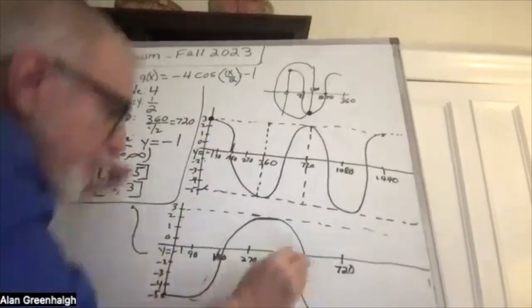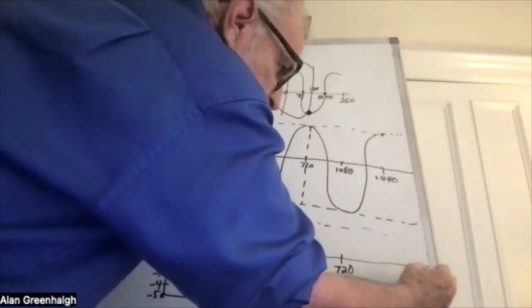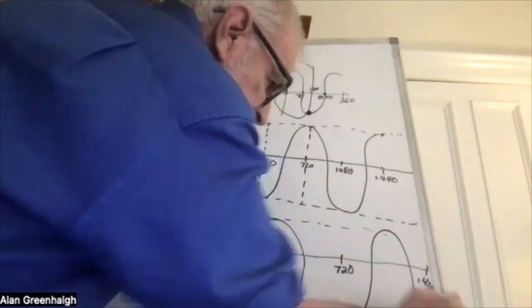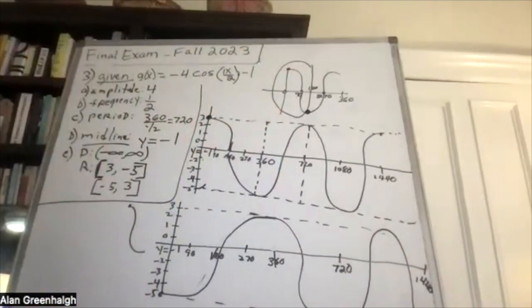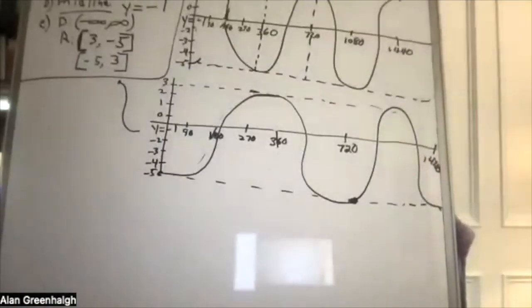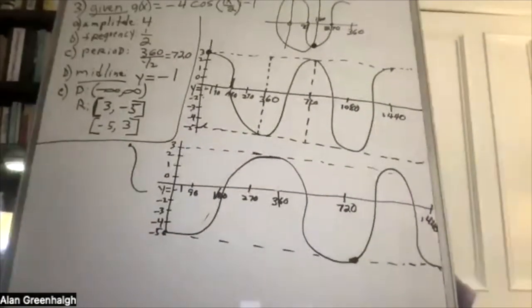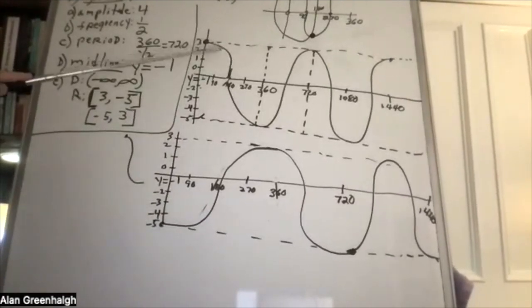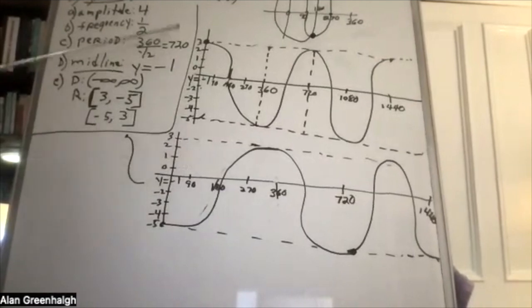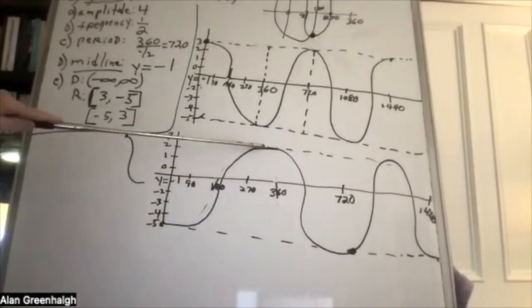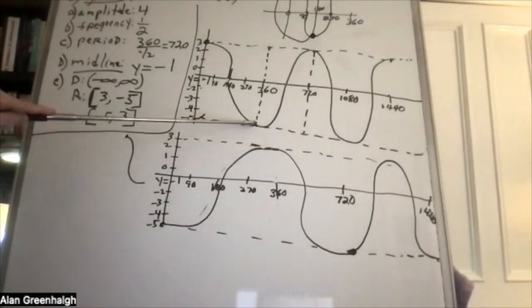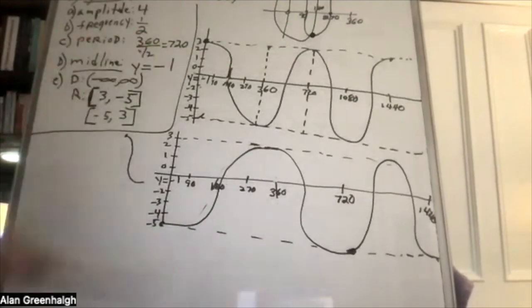And then it's going to do the same thing from 720 to 1440. So it's going to go like this and go like that and then wind up like that. Okay? So that's what the graph looks like. So that's the difference between the two graphs. This graph is the mirror image of this one. It's just flipped over. The max becomes the min, the minimum. Wherever you see a maximum, that's where the minimum is on this graph. And the opposite is true as well.